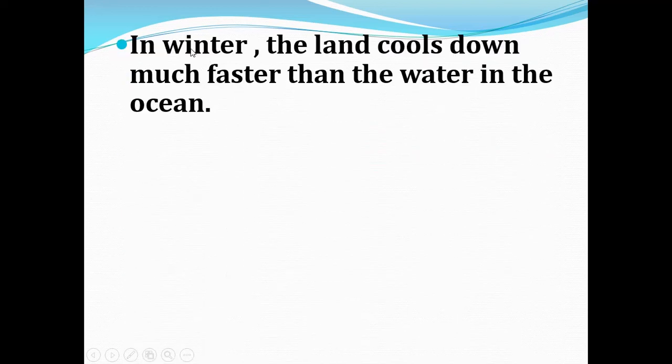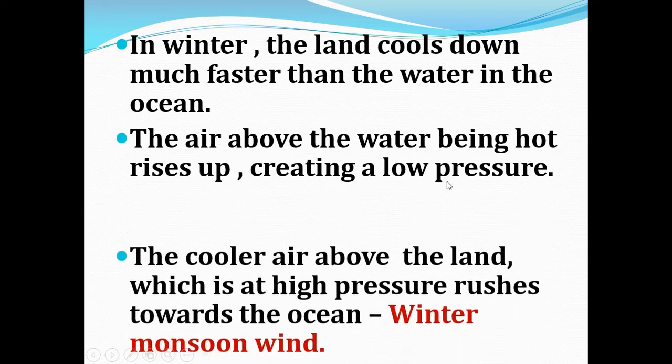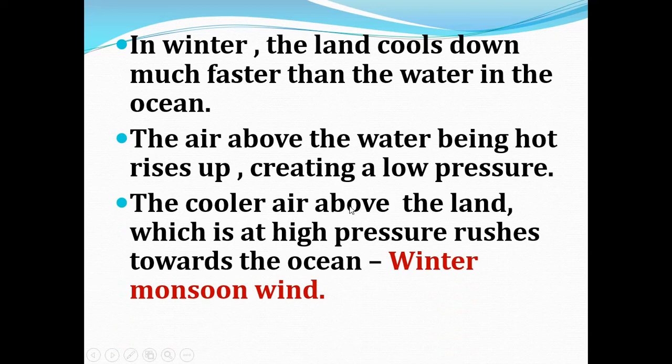Next, in winter the land cools down. Winter is a cold season, so the land cools down much faster than the water in the ocean, and the air above the water being hot creates a low pressure. The cooler air above the land, which is at high pressure, rushes towards the ocean.